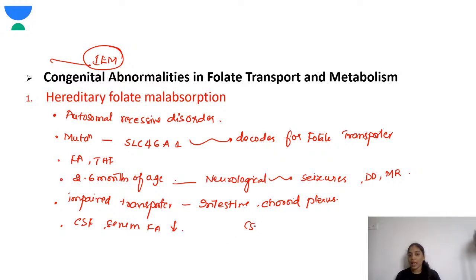Generally the CSF to serum folic acid ratio is 3:1, and that is disturbed. Okay, fine. So in the management you should give reduced folates, or the ones which can be absorbed directly where you don't need a transporter. Reduced folates are given as treatment.